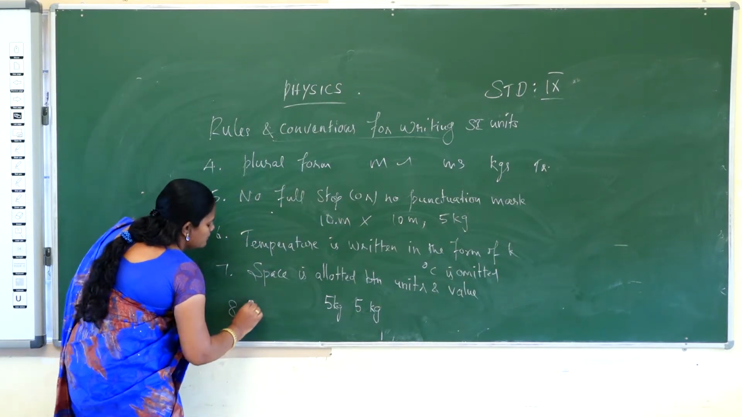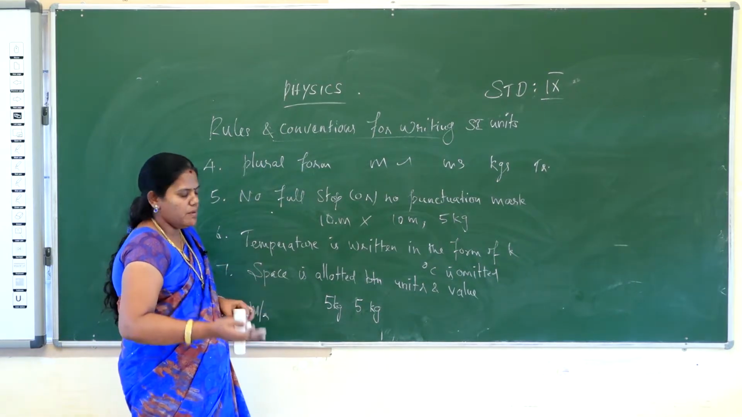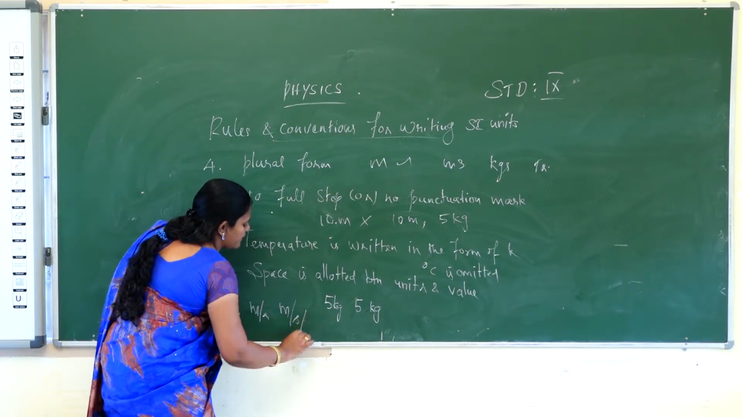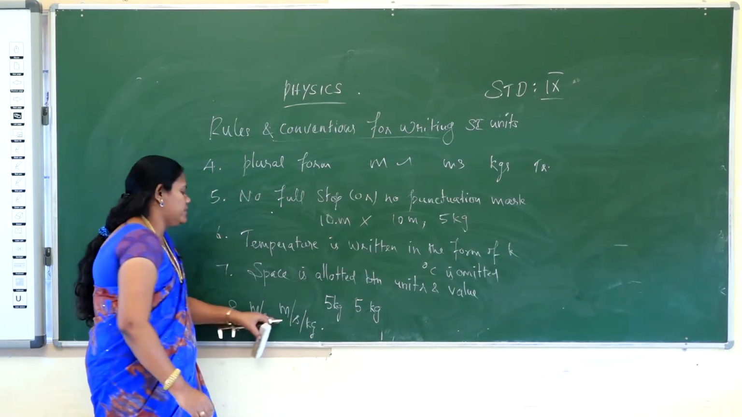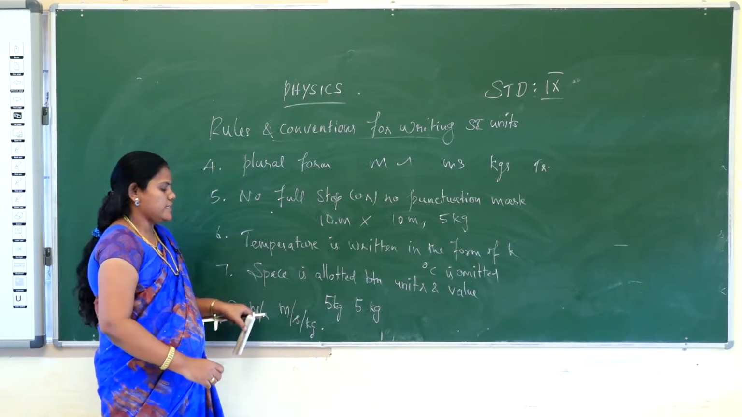For example, you use meter per second only. Solidus means the division part, and only one division will be accepted. It should not be written as meter per second per kilogram. So solidus is recommended only in the form of one division. That is the 8th point.